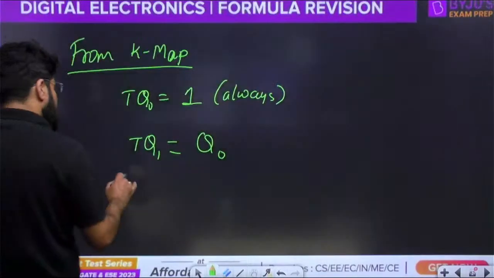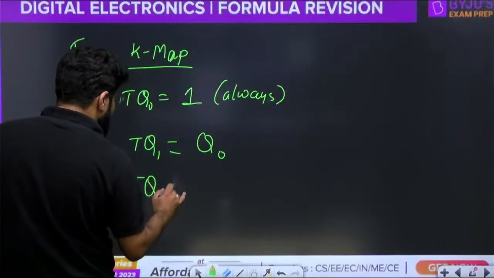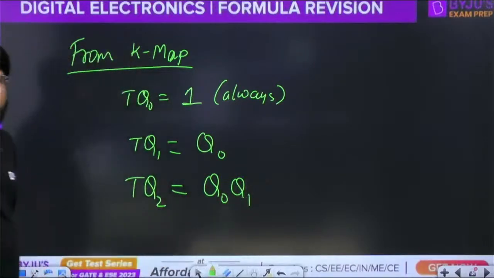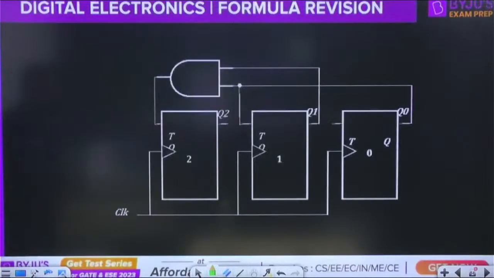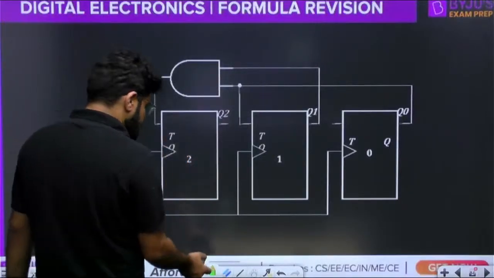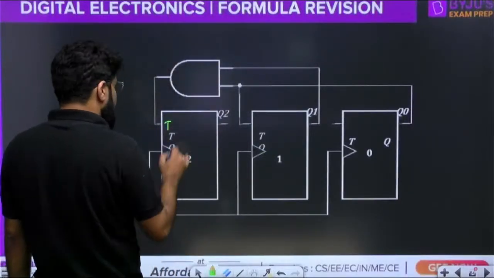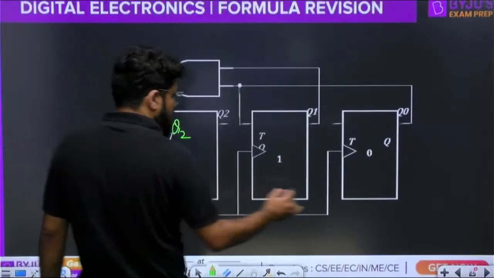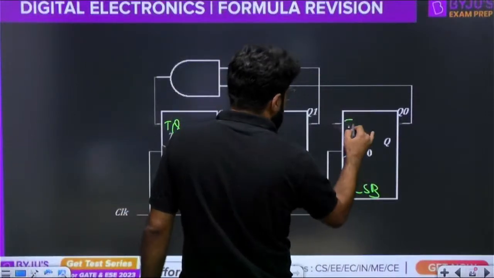Okay, next, what is the TQ2, the T2 input? That is the product of Q0, Q1. And this is what is implemented here. Dhyan dena. Right, this is little bit mismatched. Let me write down here. Okay, this is TQ2, this is the MSB. This is LSB. This is TQ0.